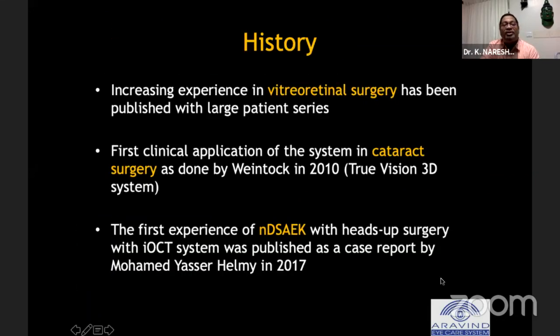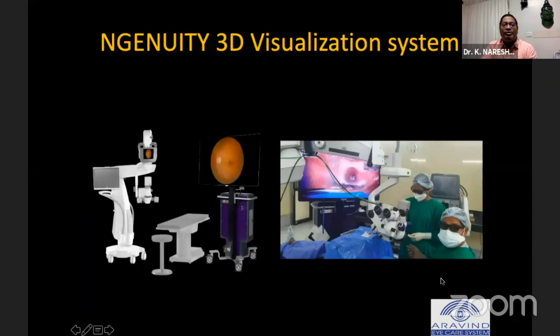The history started in 2010 with vitreoretinal surgeons, and a large number of papers have been published highlighting the easy access for retina surgeries. For cataract surgeries, it also started around 2010, and slowly it is going ahead to corneal surgeries.